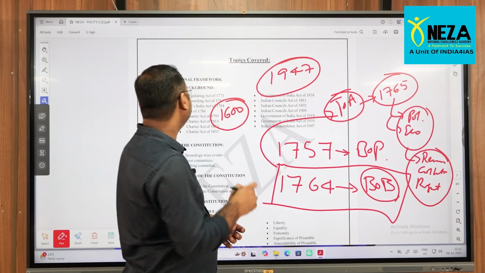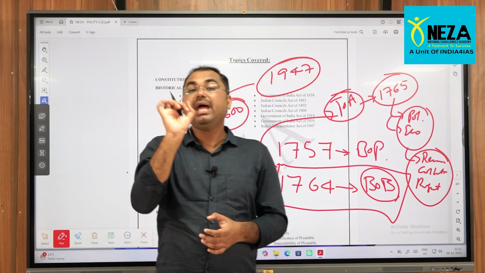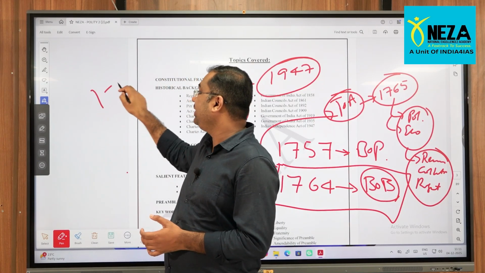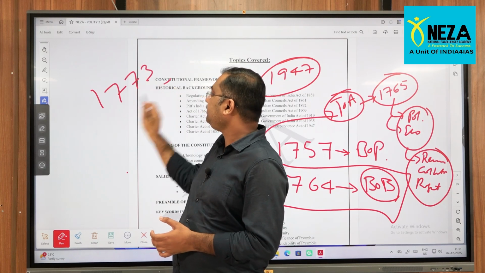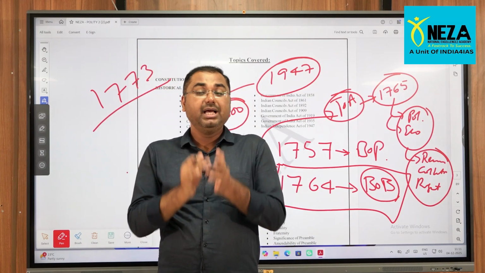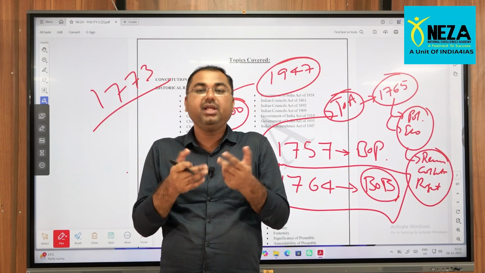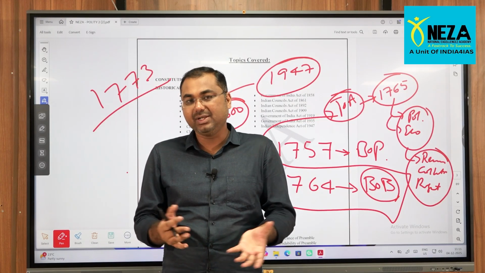Under those acts, the very first act is what we call the Regulating Act of 1773. Now, if you go by the literal meaning of Regulating Act, who is regulating whom? So this is the question.